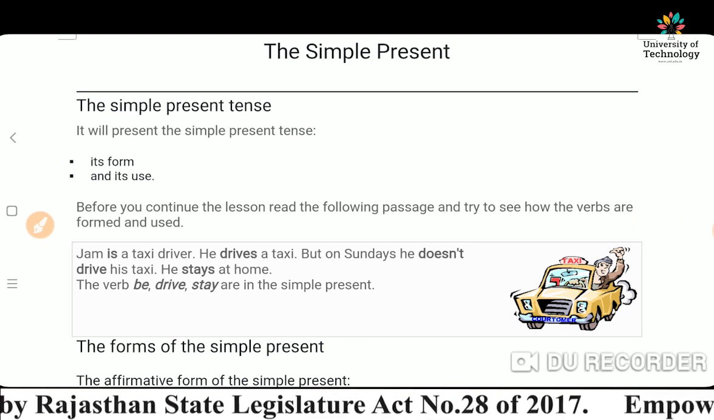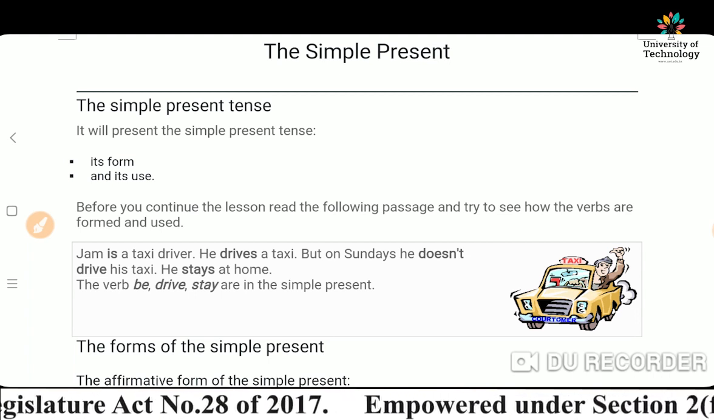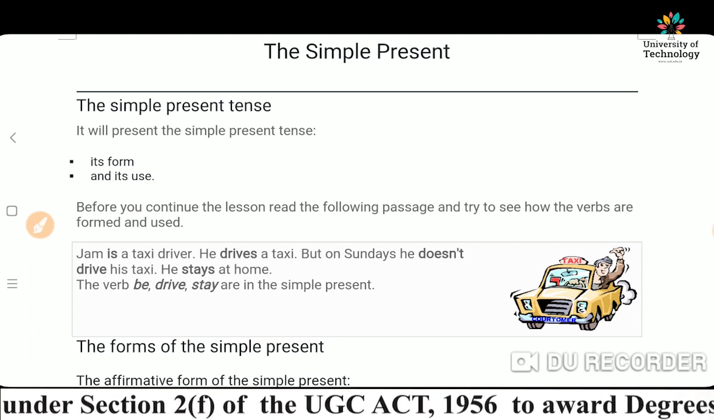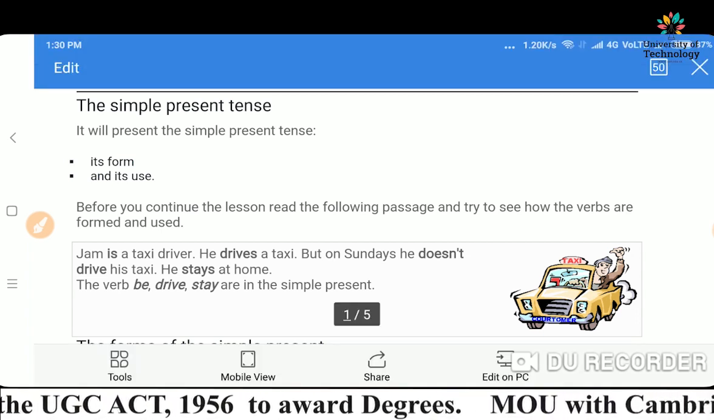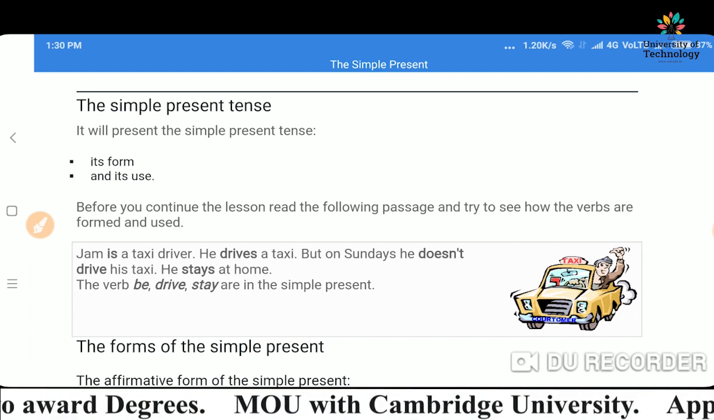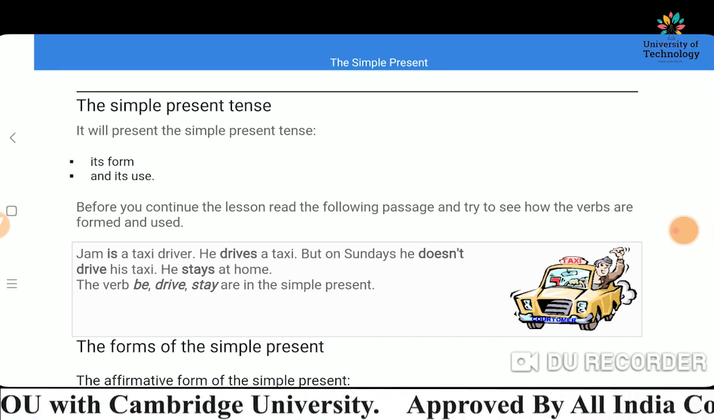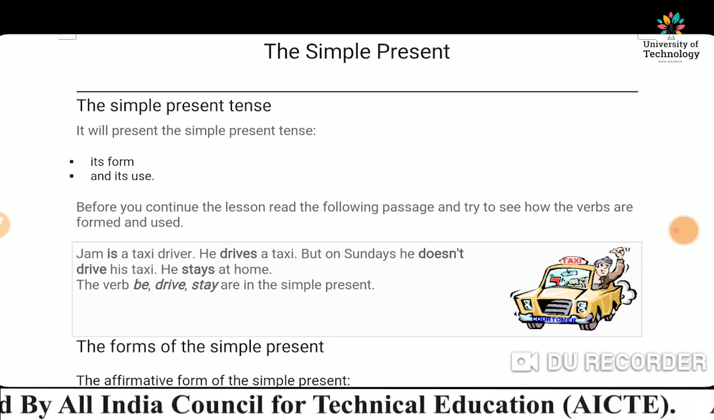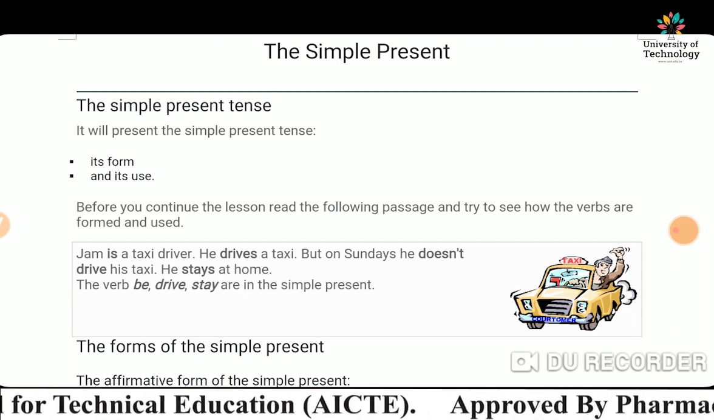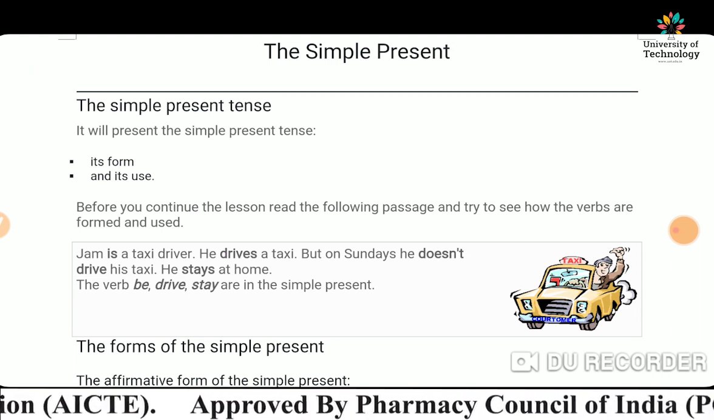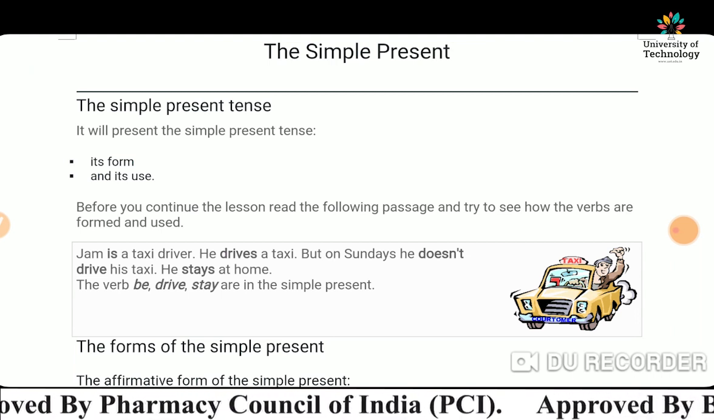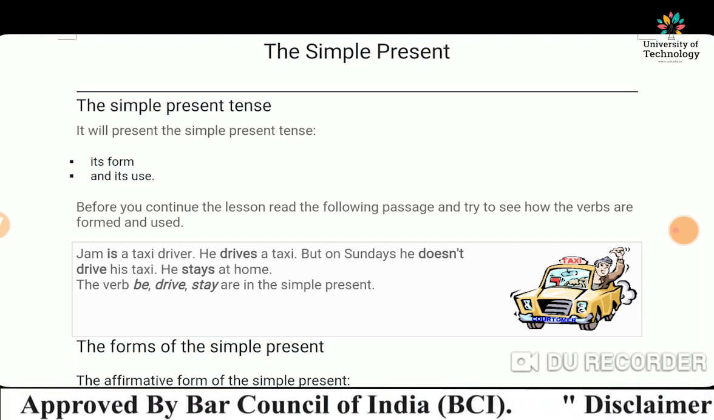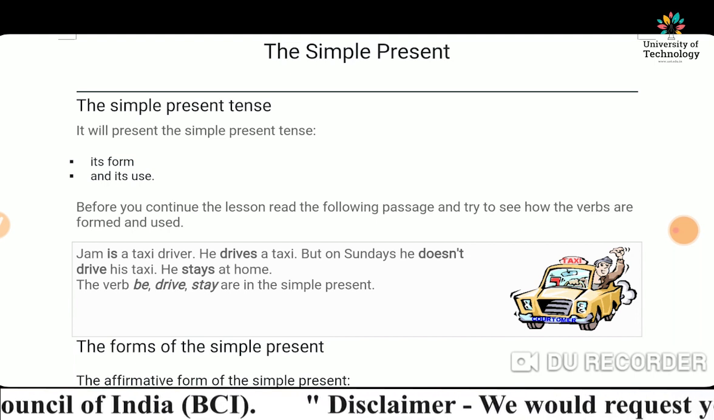Suppose that James is a taxi driver. He drives a taxi, but on Sundays he does not drive his taxi. He stays at home. The verbs be, drive, stay are in the simple present tense. James is a taxi driver. He drives a taxi. Drive is the first form. But on Sundays he does not drive his taxi. Do and does show negative sentences.